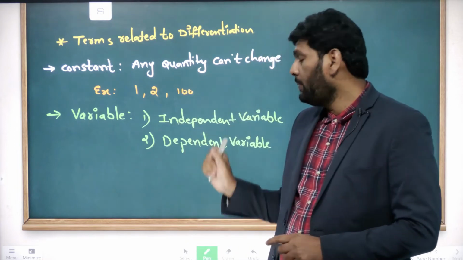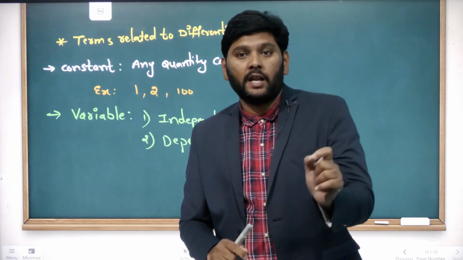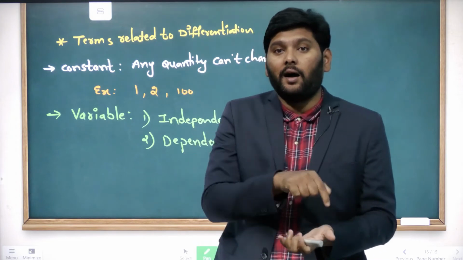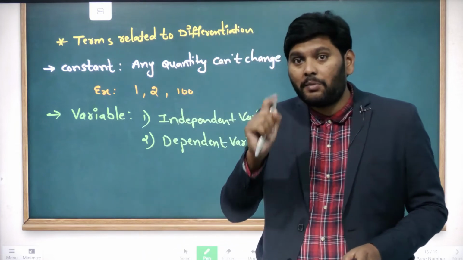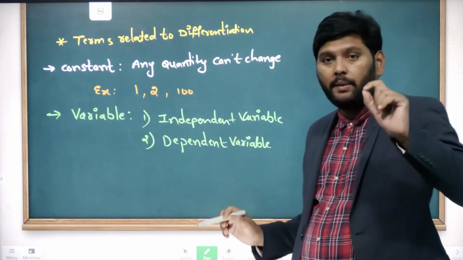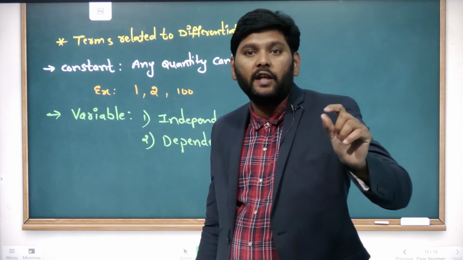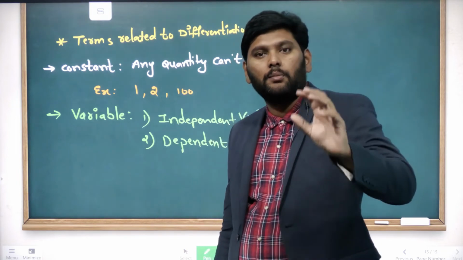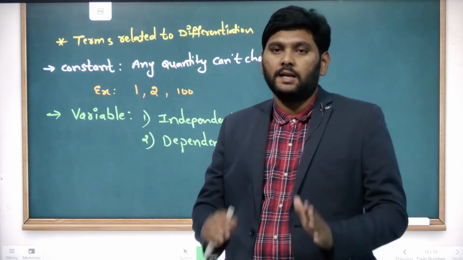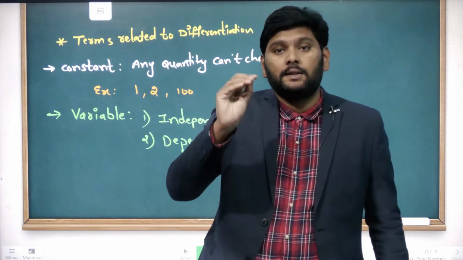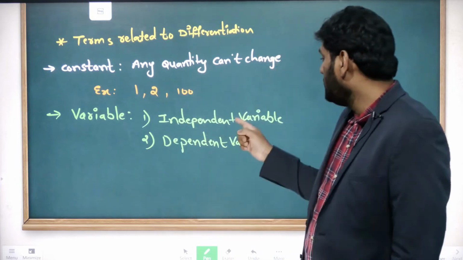Coming to the dependent variable. What is meant by dependent? The dependent variable is a variable which depends on independent variables. Once again, let me explain. Independent variable means it is a variable only, but it cannot depend on any other one. It will change with time, but it will not depend on any factor. Got my point? That is what is meant by the independent variable.